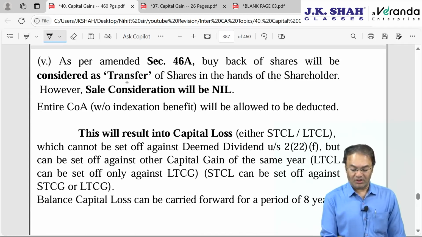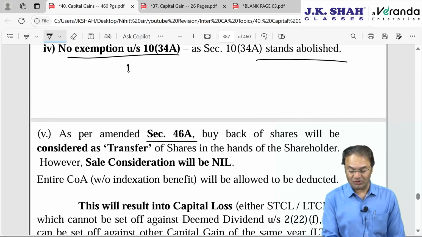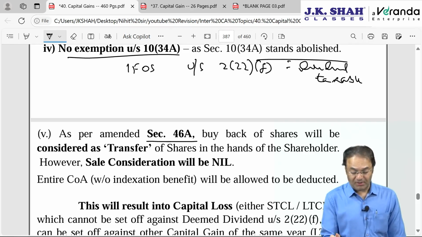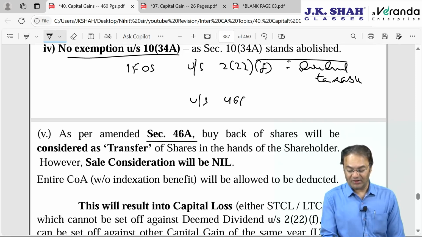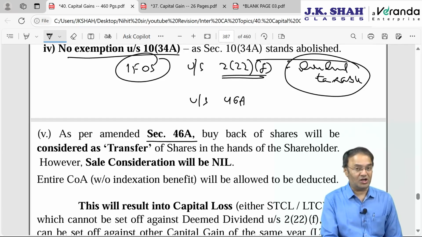So what will happen is, should section 46A be applied or not? This point we have discussed in the IFOS chapter also. Under section 2 clause 22 subclause F, it will go under IFOS and the dividend will be taxable under IFOS. Because of this removal of buyback tax, section 46A was amended and 2(22)(f) was introduced, stating that now the entire amount will go under the head IFOS, nothing under the head capital gain.